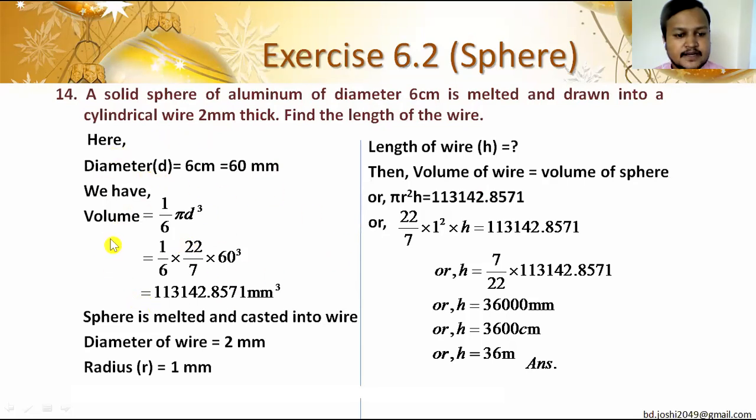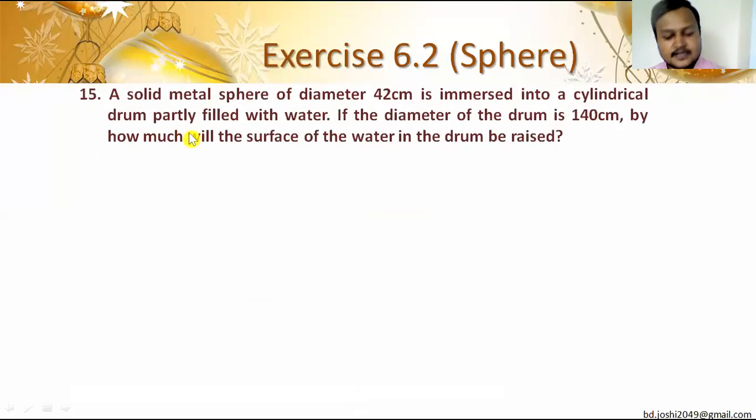Here also, in question 14 we calculated the volume of sphere, and then we said that volume of wire is equal to volume of sphere. Similarly here, at first we have to calculate volume of sphere, and after that volume of raised water is equal to volume of sphere, and volume of raised water is pi r square h. Again we have to use the same formula and same process, but just the story is different here.